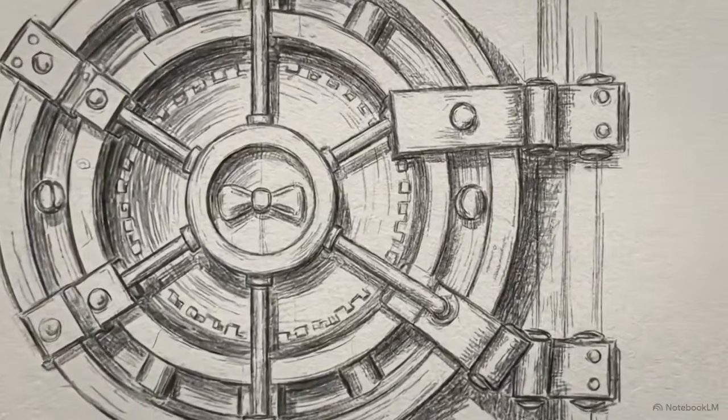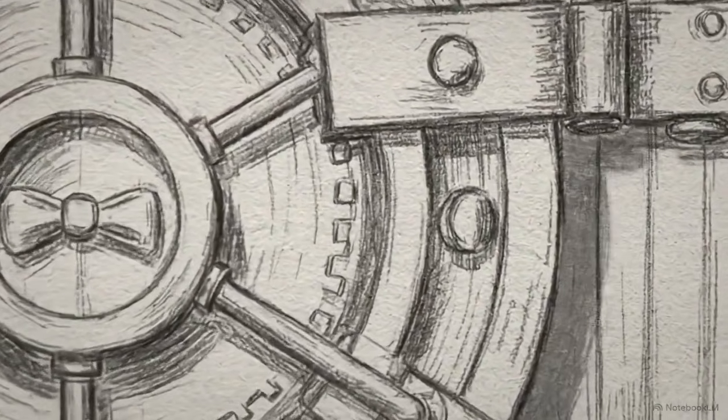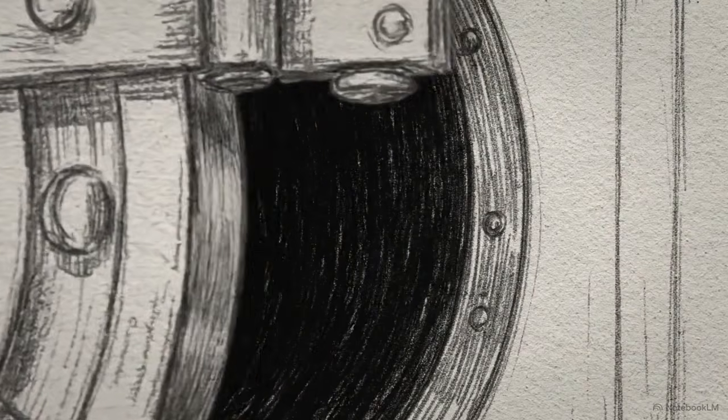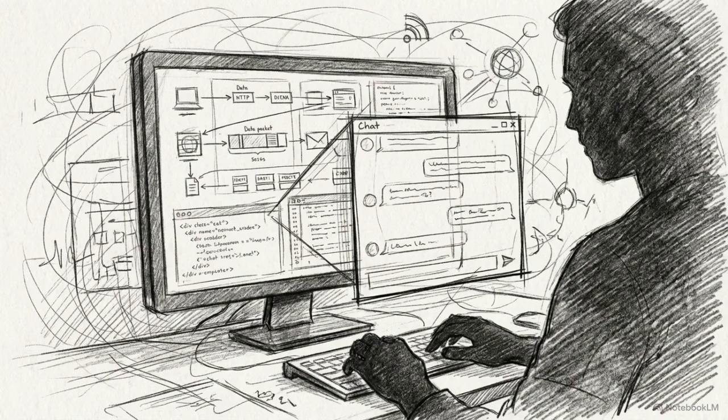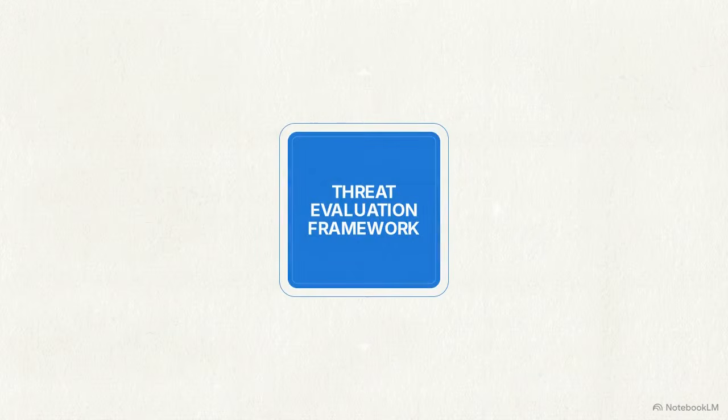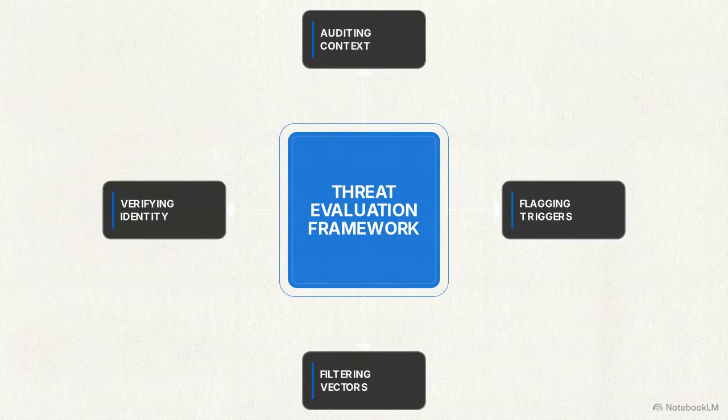Attackers today know that breaking complex encryption algorithms takes too much time and money, so they don't try to break the lock. Instead, they bypass the system entirely by targeting human psychology, simply asking the person holding the key to let them in. To counter this, we are going to build your personal threat evaluation framework. This is a step-by-step method to help you spot the invisible threads of human deception before you interact with them.